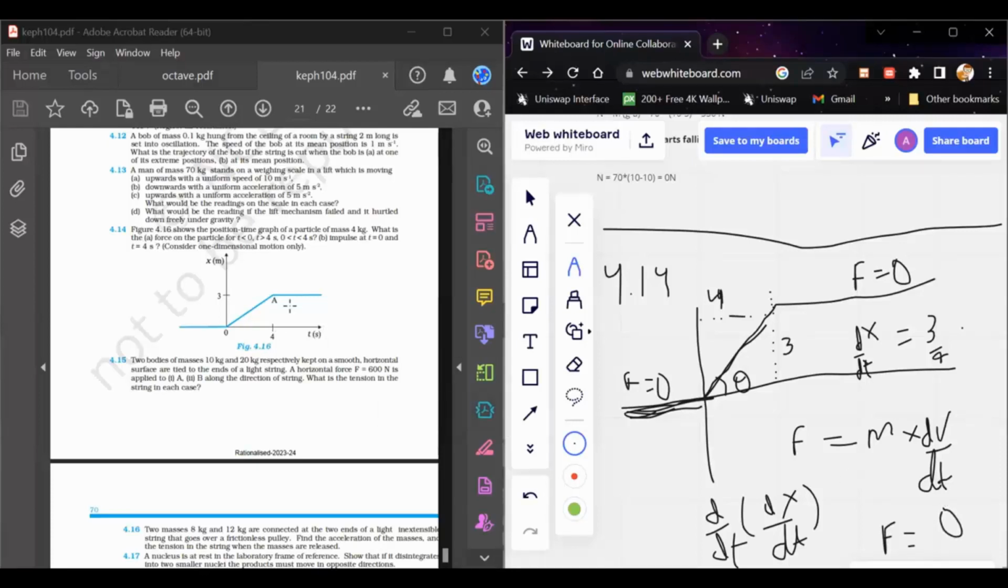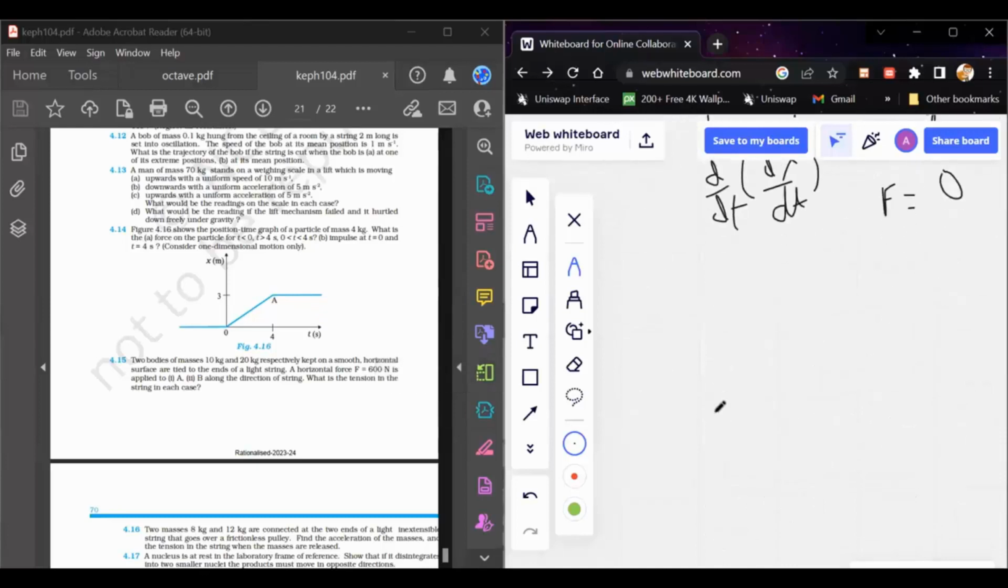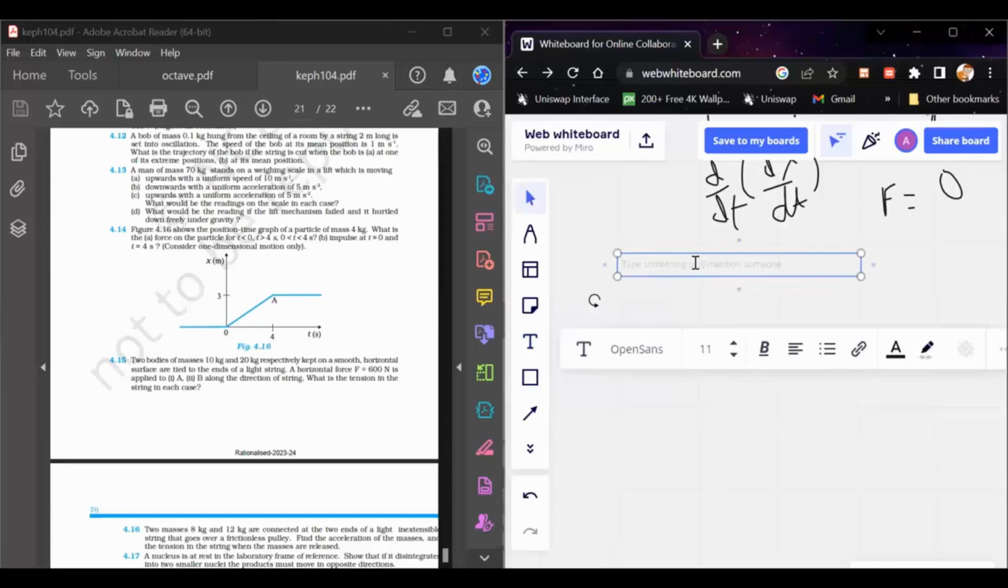Now you have to find the impulse at t equals 0 and the impulse at t equals 4. So what do we mean by impulse? Impulse is basically the rate of change of momentum. Okay, so I'll insert a text box here. You know that impulse is equal to the change of momentum, or you can say the total change in momentum. That is more correct: total change of momentum.